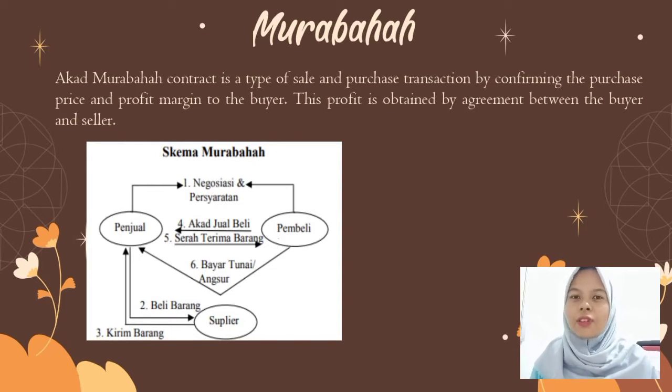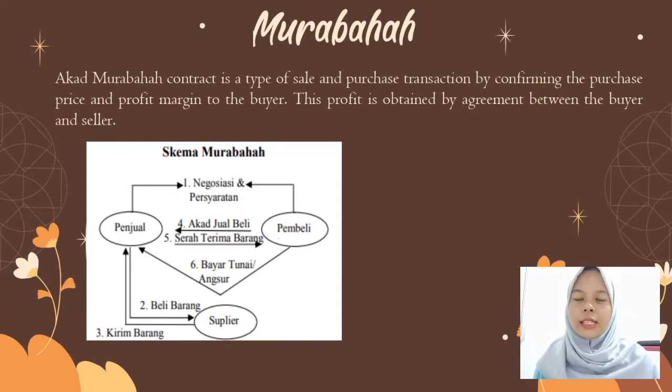An example of Sharia financing based on a murabahah contract is when a friend makes a motor vehicle transaction at an institution or financing company. This transaction positions the finance company as the seller and you as the buyer. Previously, the finance company bought vehicle units from dealers and resells them to consumers by adding a certain margin.